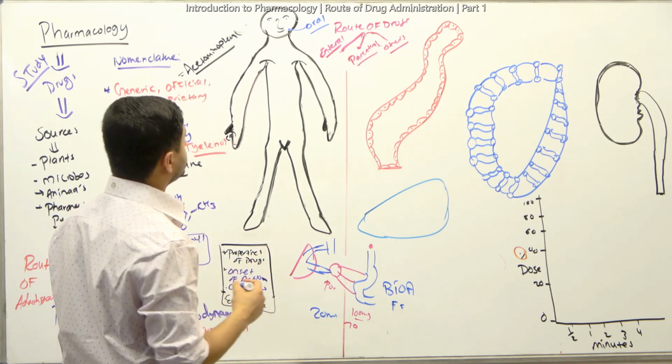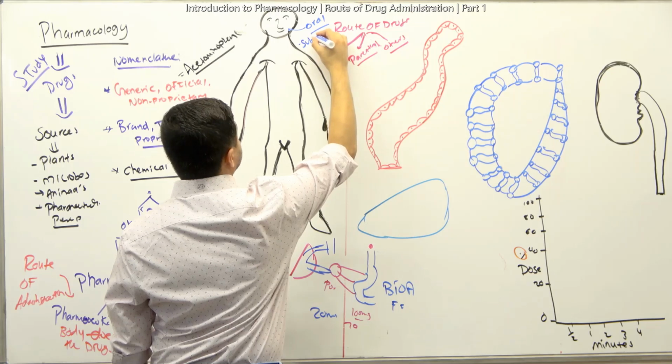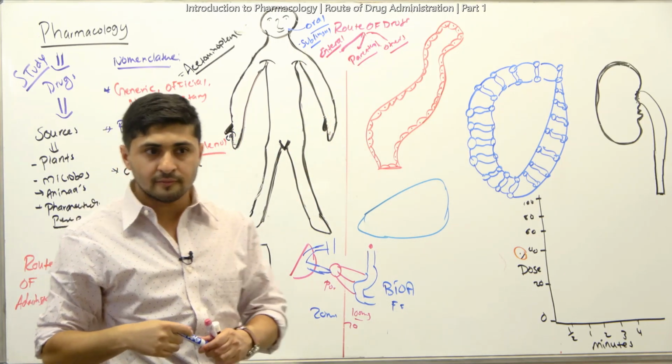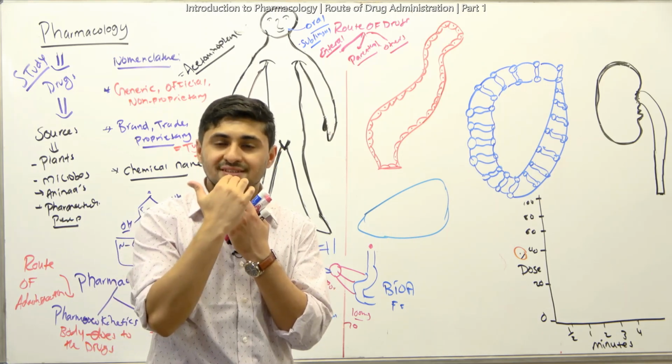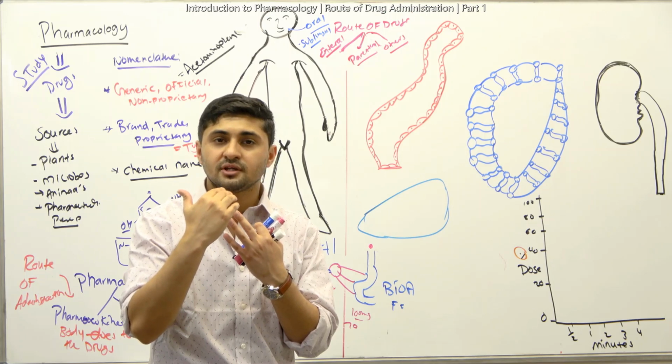Another thing is that there are other drugs you take sublingually, or by the buccal route. This is also part of the enteral route. What does sublingually mean? Lingual refers to the tongue. Sub means underneath the tongue. You put a drug there.